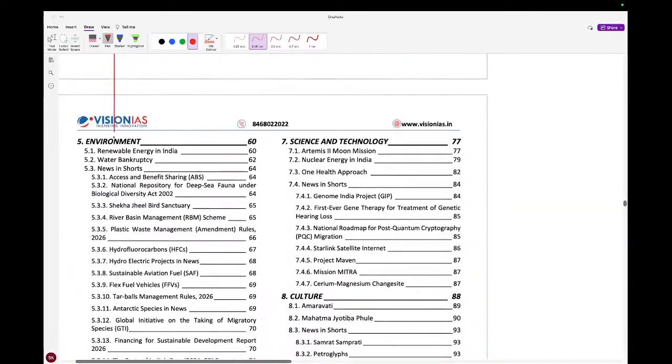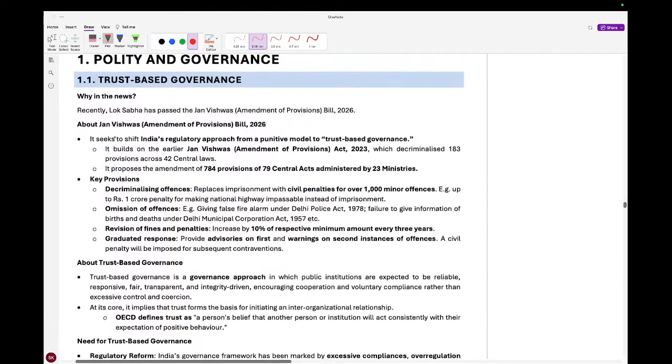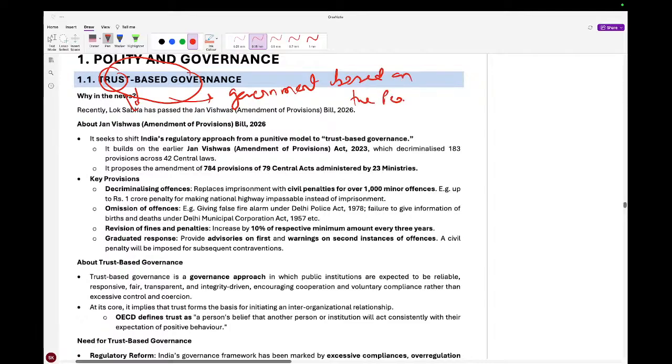First is trust-based governance. So what is trust-based governance? Trust means Viswas, right? So basically the government based on the people's trust. What do you call it in Hindi? जन विश्वास, right? So in the Lok Sabha, the government has passed a bill.